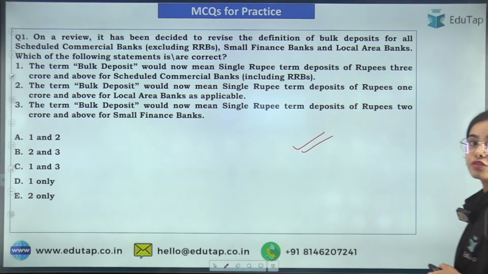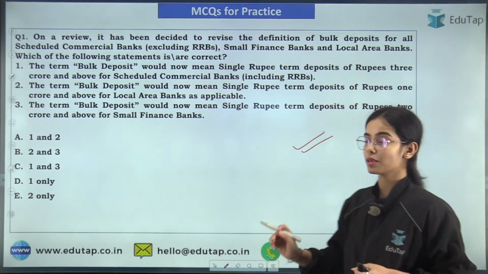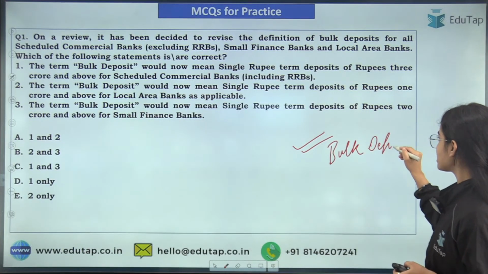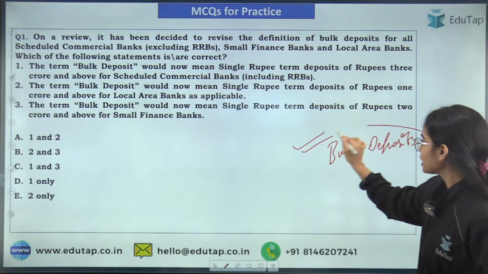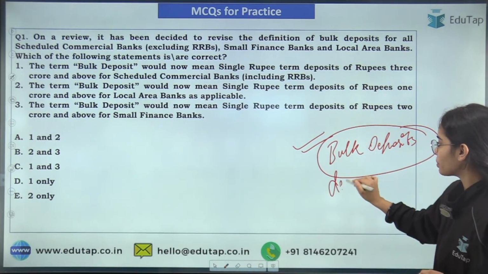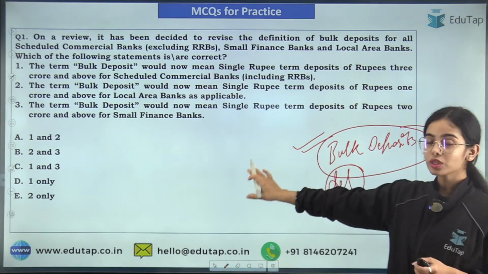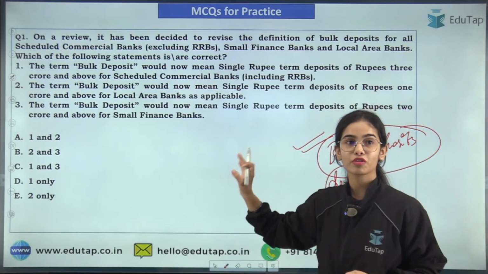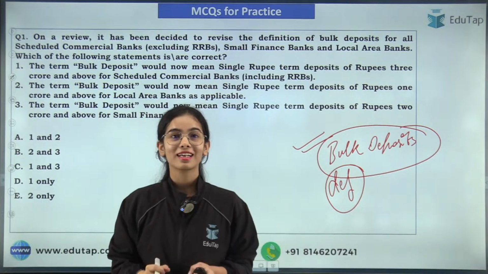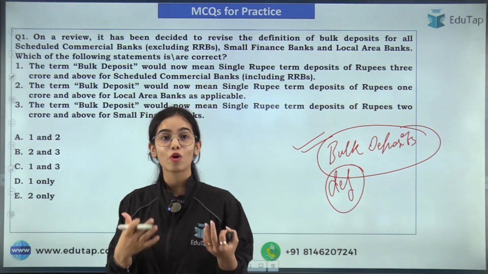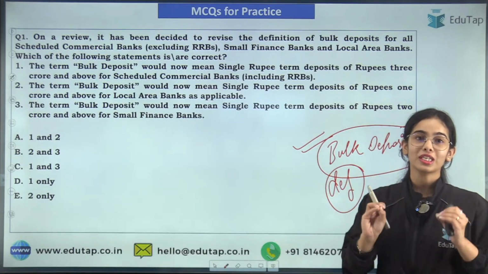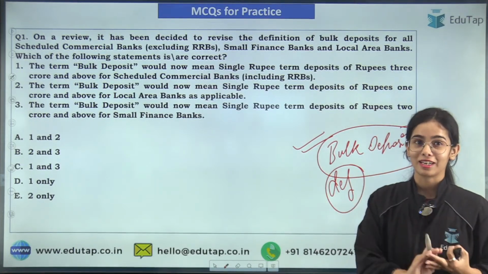So starting with our first question, this is regarding the bulk deposits. The Reserve Bank of India has recently released the directions for the bulk deposits, the definition of the bulk deposits for the scheduled commercial bank, for the small finance bank, for the local area bank. So which of the following is correct? I have started getting the answers. That shows how well you are preparing if you are able to read the question and answer the question fast and in the correct manner also.